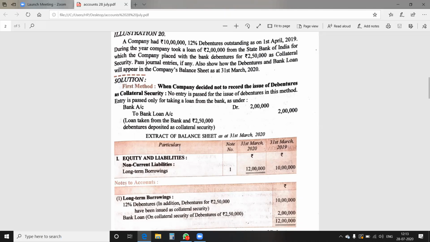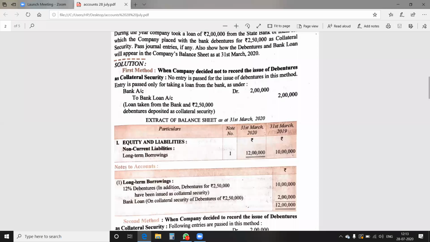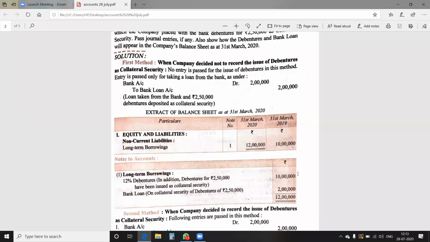Now look at the balance sheet. While preparing your notes to account, please see carefully. 12% debenture that are 10 lakh rupees outstanding, only the 10 lakh is to be shown. Additional debentures of 2,50,000 which are issued as collateral security are shown in the bracket only. And bank loan, when you show, it is 2 lakh and collateral security also again is to be shown in the bracket. Please mark this point.